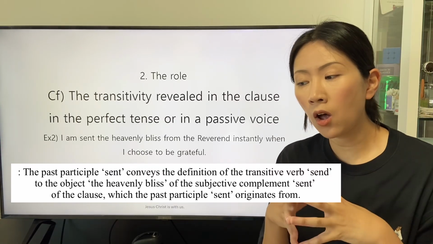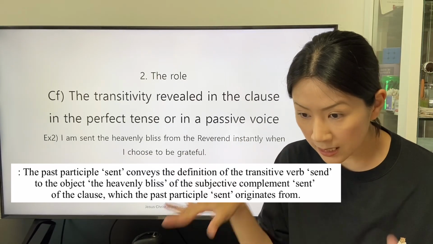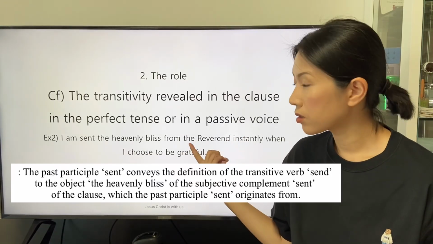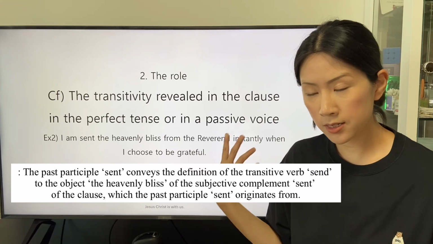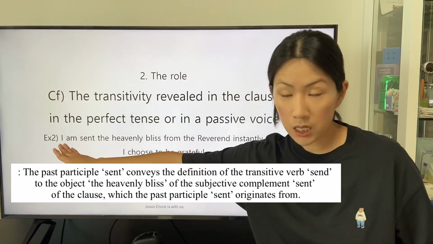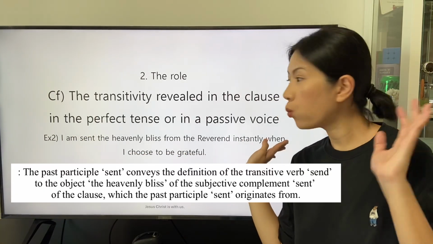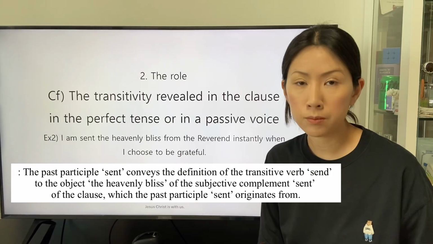So we can understand that the clause stated in the active voice in the sentence is this: the Reverend sent me the heavenly bliss instantly when I choose to be grateful.